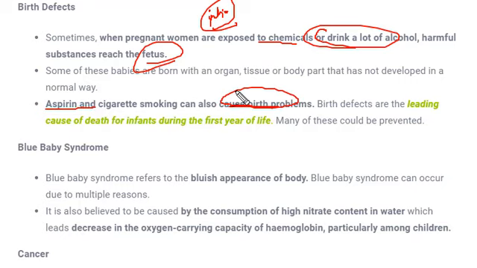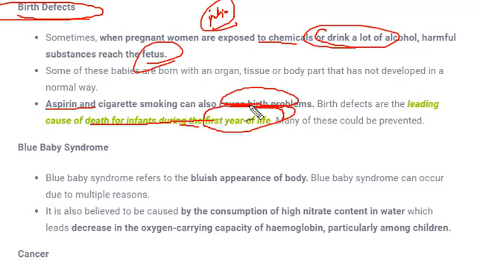And birth defect is the leading cause of death in infants during the first year of life. That means whenever a child is born, within one year many children die, and the main reason behind the death is birth defect. If any child is born with a defective body part or organ, he or she may die within one year of birth.